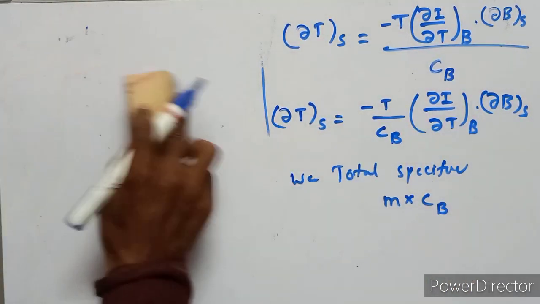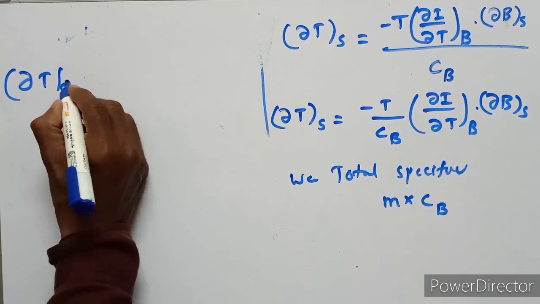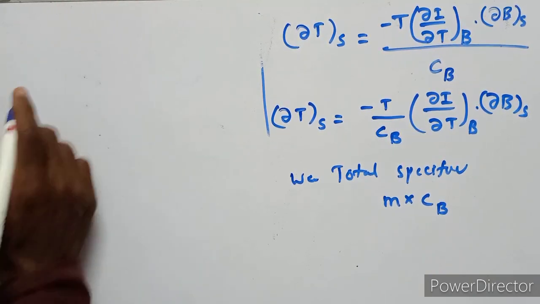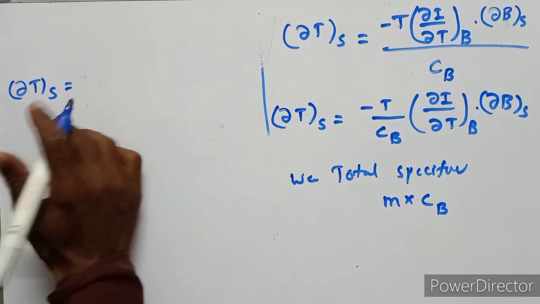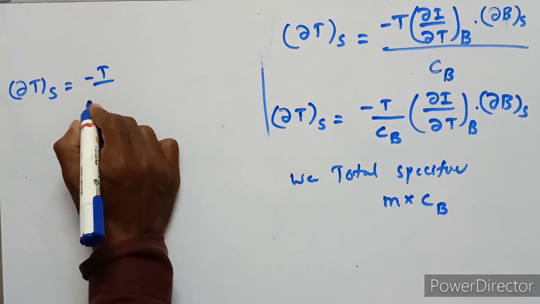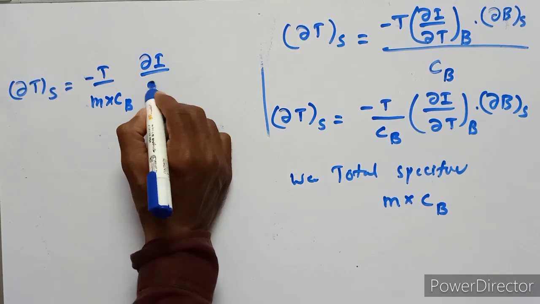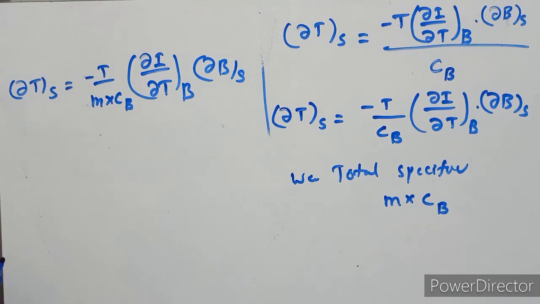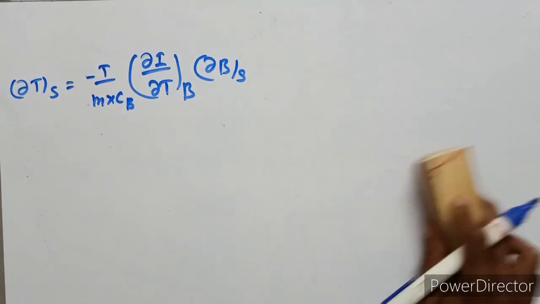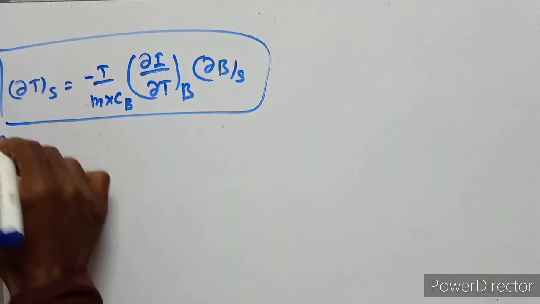Totally this equation can be written as ∂T at S equals, this is the Pauling temperature of paramagnetic substance, minus T upon M into C suffix B, ∂I upon ∂T at B, ∂B at S. This is the final expression for fall in temperature of the paramagnetic substance due to adiabatic demagnetization.